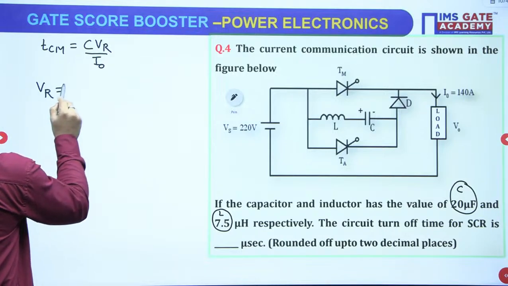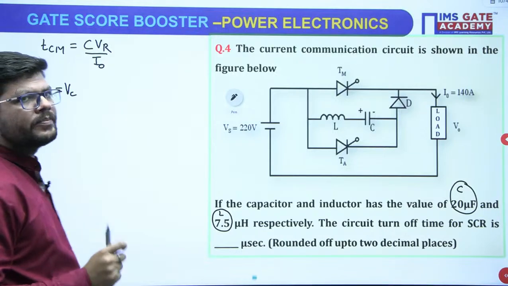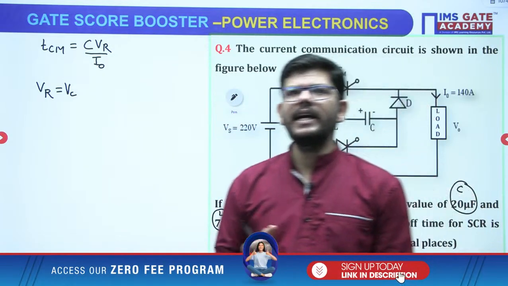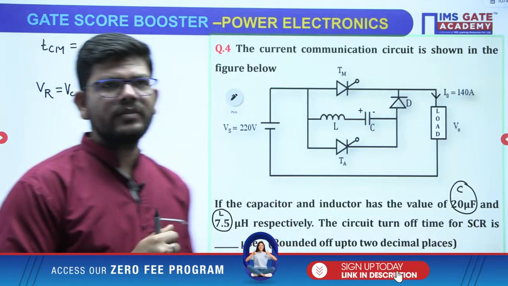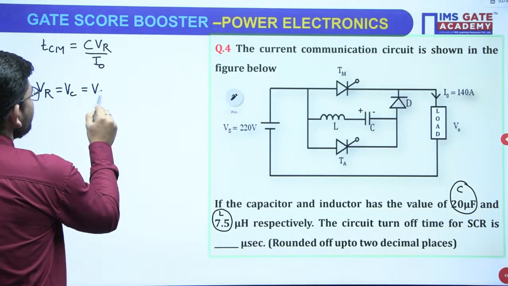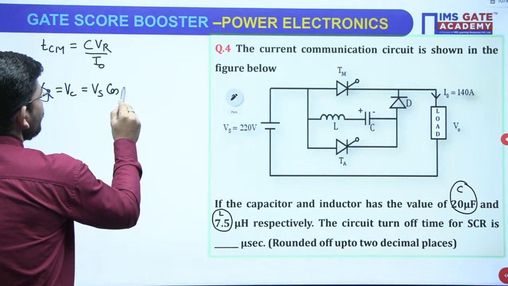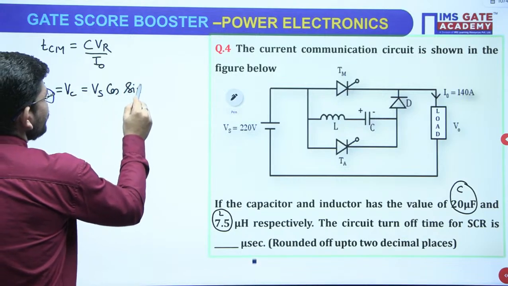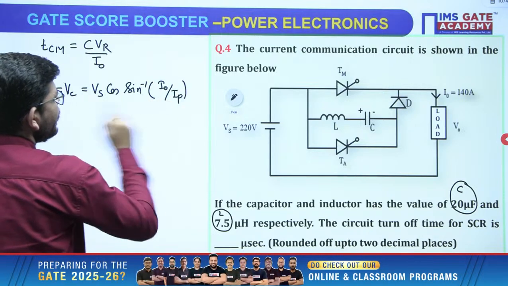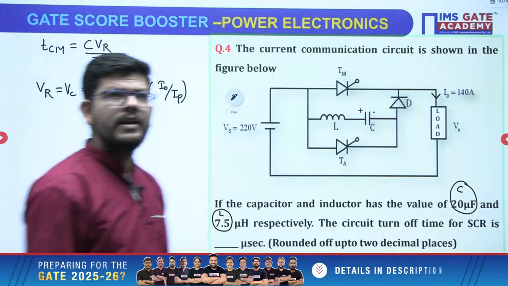VR is actually the capacitor voltage, the capacitor voltage at the time when we have applied the reverse voltage. So it will be Vs cos sine inverse I naught over IP, isn't it? Is that correct? Right?